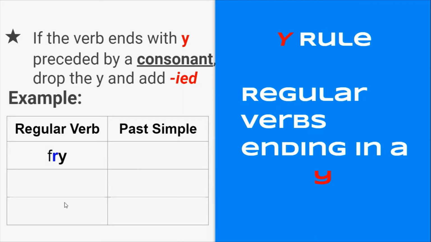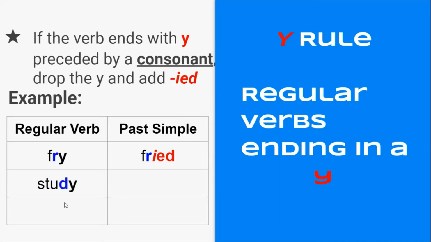Okay, so for example, fry, right? So we fry potatoes, we fry plantains, we fry chicken, right? So fry. So if you notice, in front of my Y, there is another consonant, right? The consonant R is in blue. So now, in order for me to create or form the past tense, I have to eliminate my Y and put instead an I. So now I have fried with an I, right? Let's practice the pronunciation. Fry, fried.